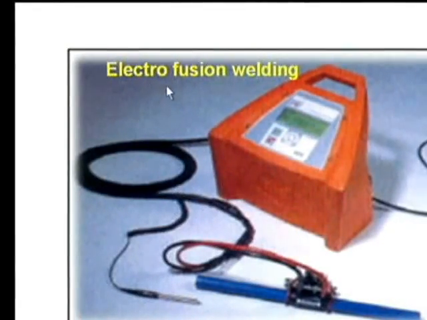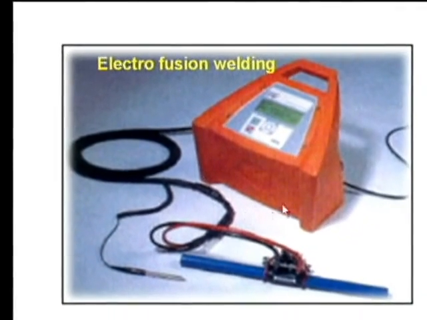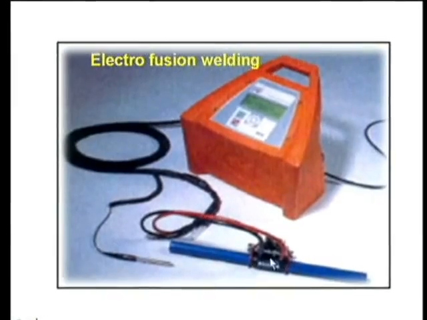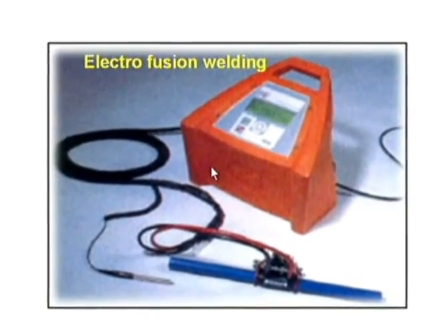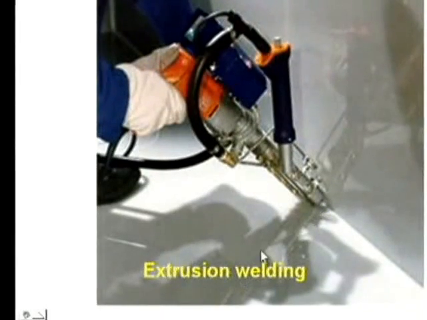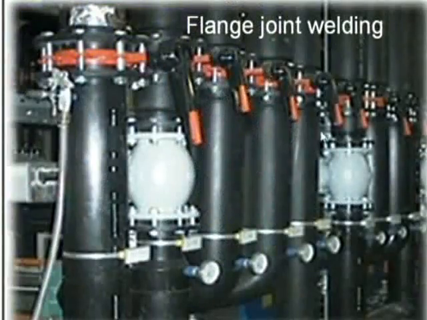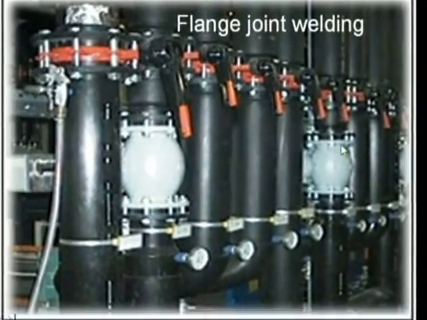And you can see another thing, electrofusion welding. This is how the machine is used, and the different parts to be joined are placed here, and electromotive force is applied, and because of that the joining will be done. And here is another thing which is called extrusion welding. In plastics, these are the guns which we have seen in the previous case also, different types of guns. And here you can see flange joint welding, how the flange joints are going to be joined.